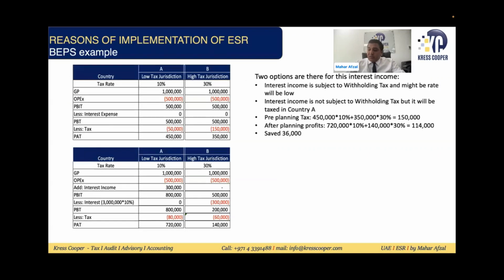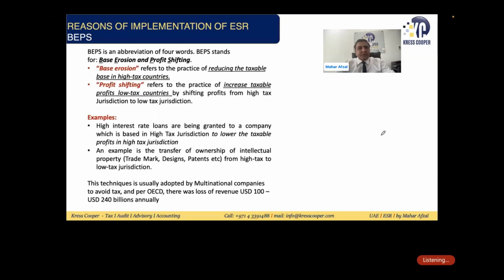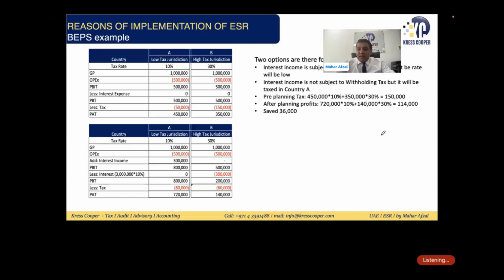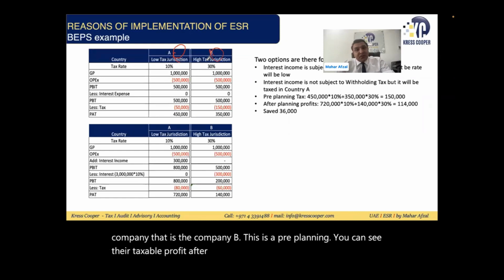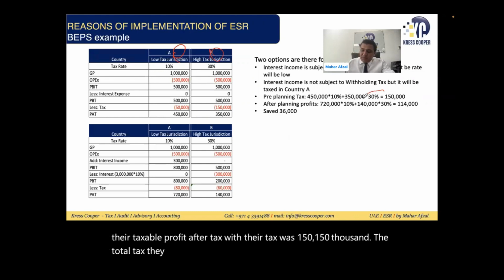In the first scenario, this is a company A, and there is a company B as well. This is the pre-planning. You can see their taxable profit after tax. The total tax they were paying was 50,000 and 150,000.